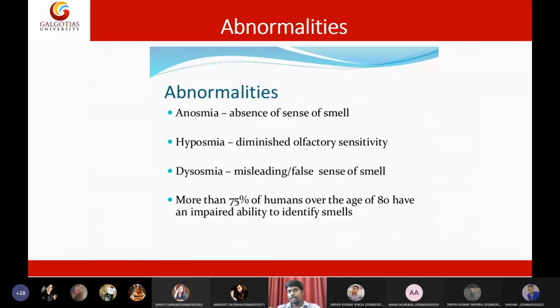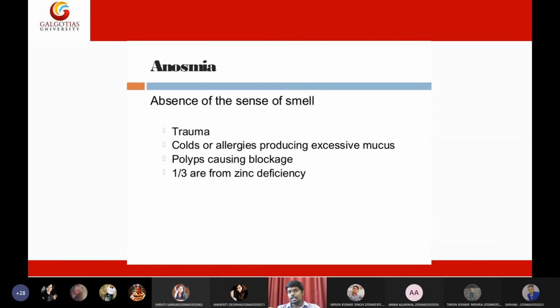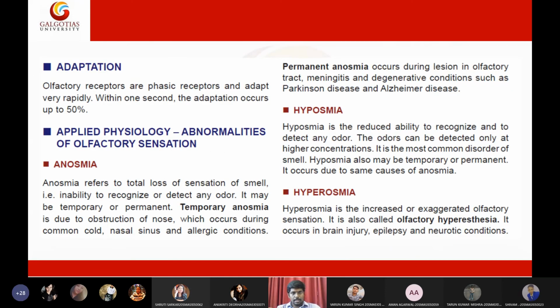Then abnormalities include anosmia, which means absence of smell. Hyposmia means reduced ability of sensing smell. Dysosmia means the misleading or false sensing of smell. And once you reach 80 years, the ability to smell will gradually diminish. Other causes of anosmia include trauma, allergies, any blockages in the nose, and zinc deficiency. Our brain also has the capability of adjusting itself to new smells, called olfactory tolerance, which is seen in the receptors. So that's it.